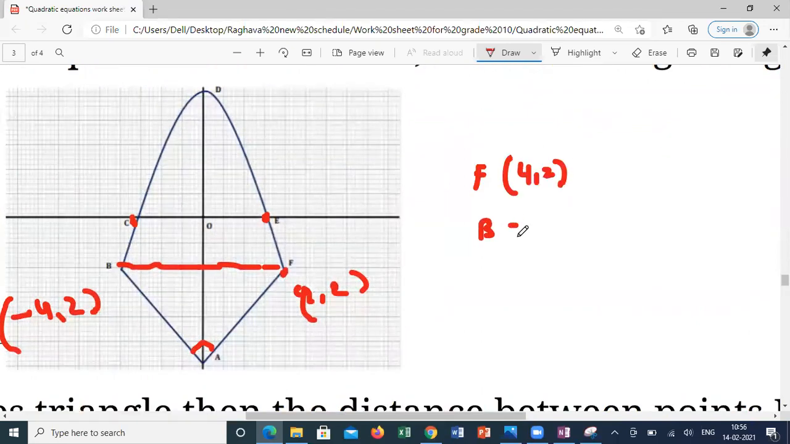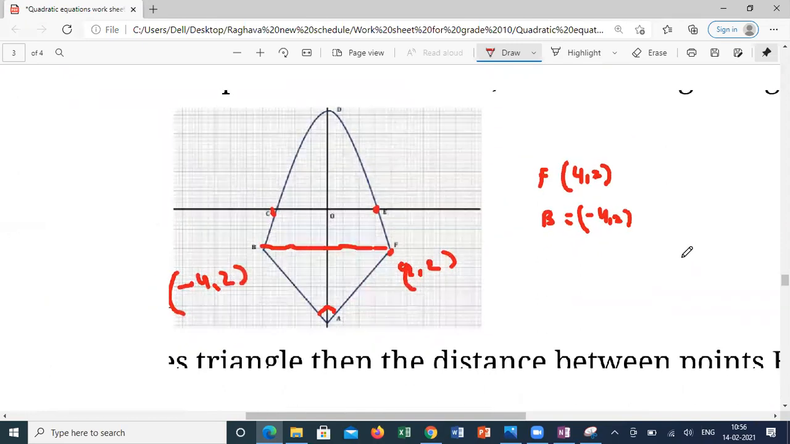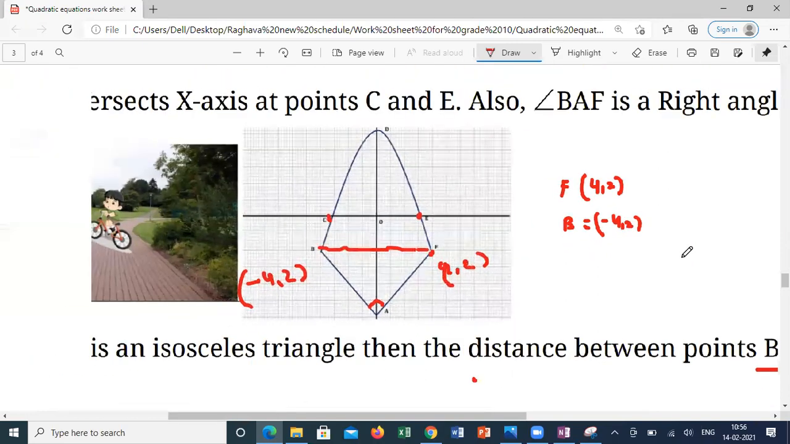And B is -4, 2. Guys, clear what I'm saying? Yes, sir. So what is the second question says?